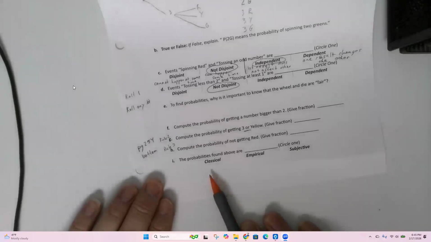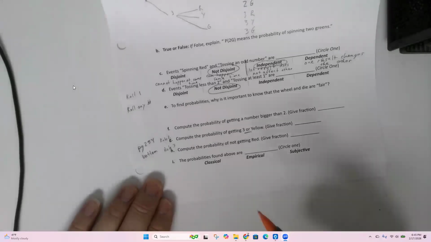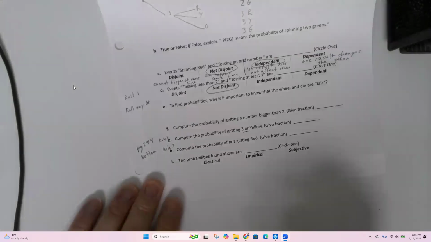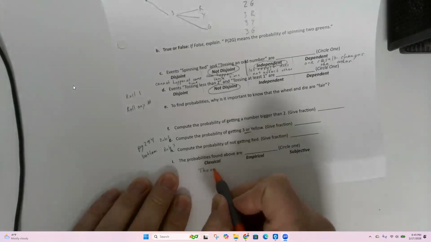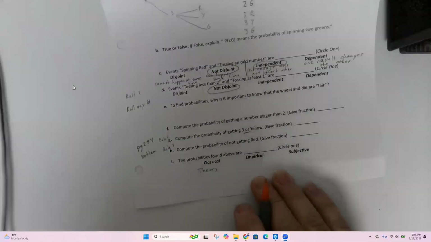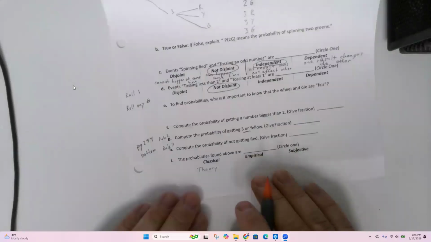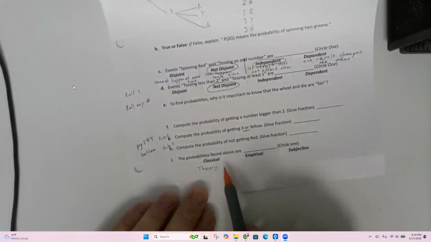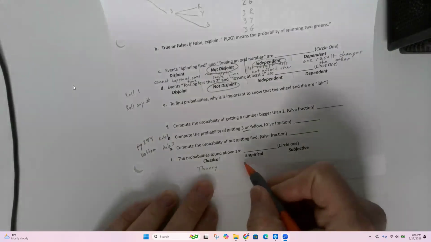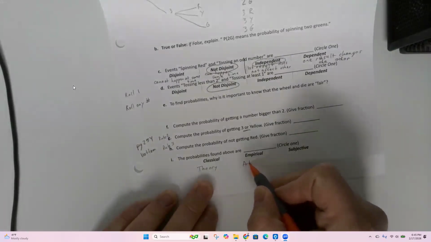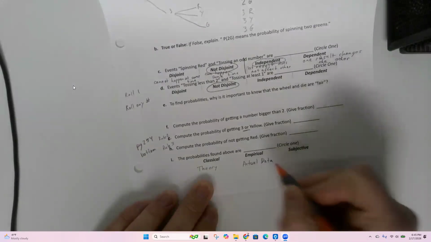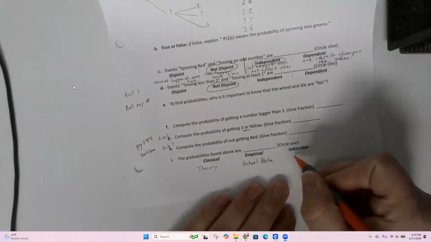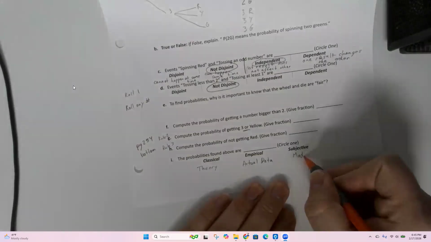All right, let's move on. Question I. The probabilities found above are classical, empirical, or subjective. Classical means it's theory, doing a bunch of formulas, right? Empirical is you have an experiment or actual data. Observational data, experimental data. And subjective is made up.